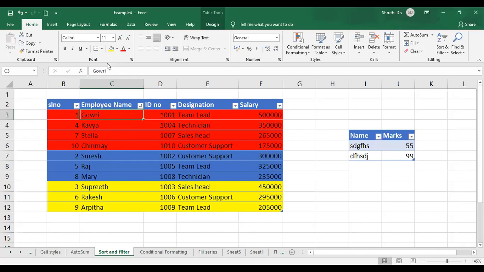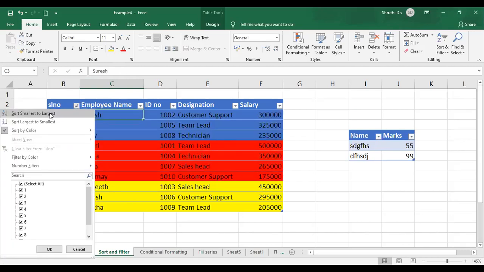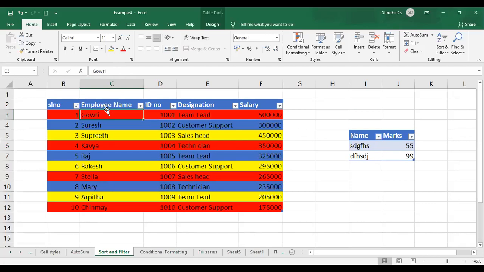Now it is filtered, I mean, sorted in a particular order. So just sort by color. If you say blue, it will be done. Or if you say sort smallest to largest, it is applied to your entire table. That is how you can use these options over here.